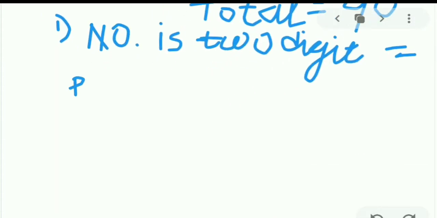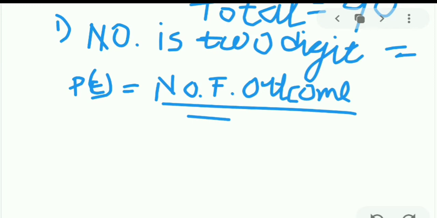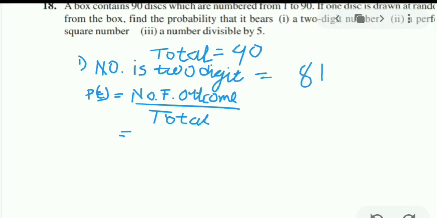Probability of event P(E) is equal to number of favorable outcomes, which I am writing in short but you have to write in full form, divided by total. So favorable outcomes we got as 81 and the total is 90.